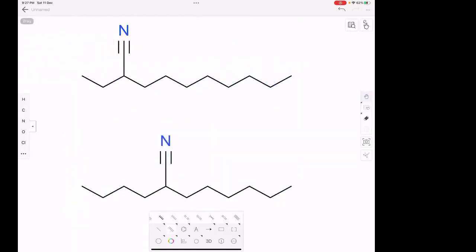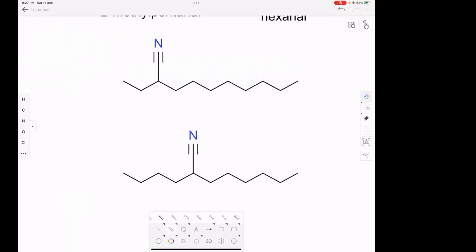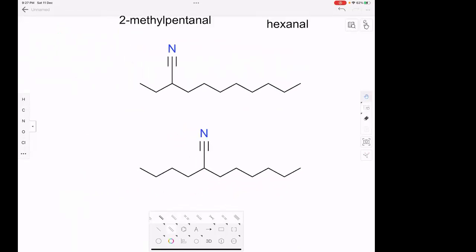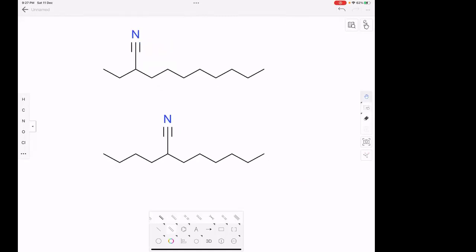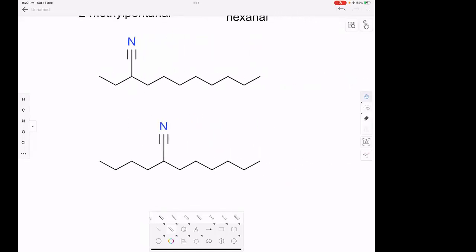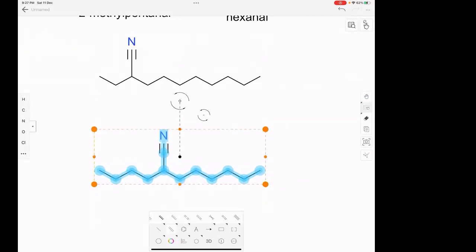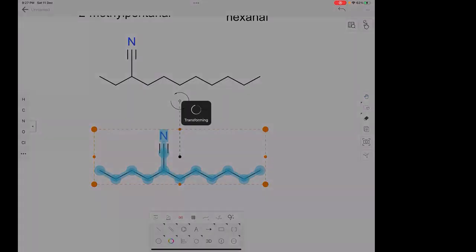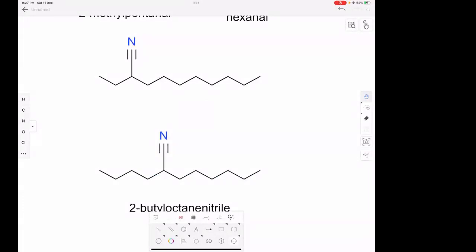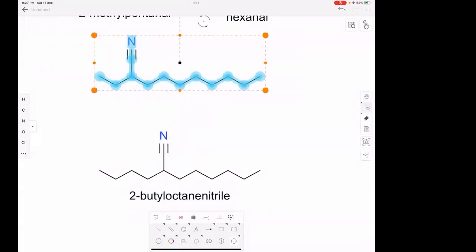Yes, sir. So whenever you have aldehydes and acids and nitriles, it will trick you into thinking that these are positional isomers, but actually these are not positional isomers. These are chain isomers. If you generate the name, the parent chain will change. See, this will be 1, 2, 3, 4, 5, 6, 7, 8. 4-butyl octanitrile. So this is octanitrile, whereas this will be 2-ethyl decanitrile.